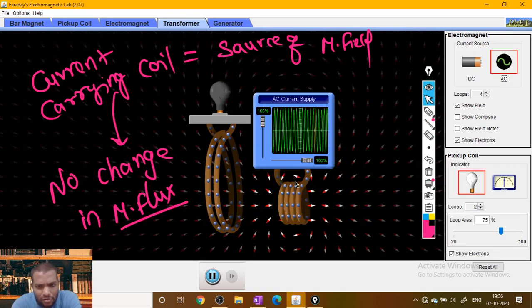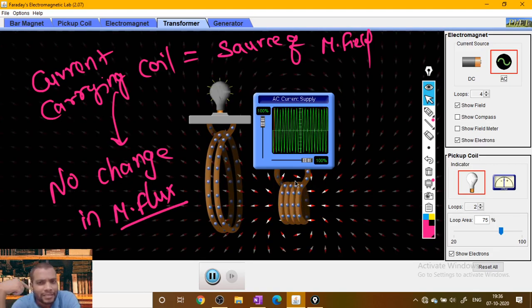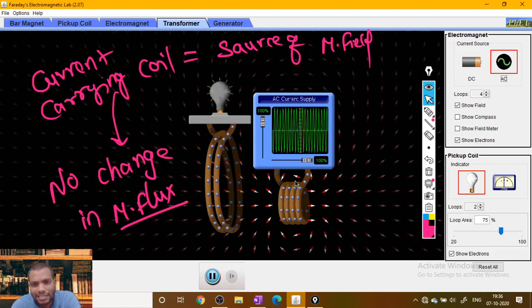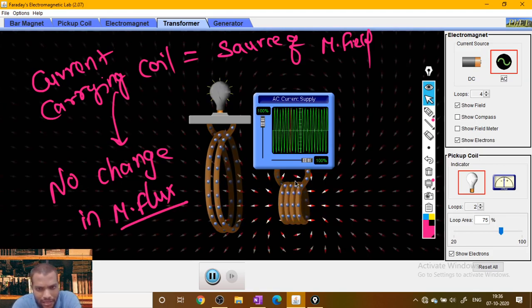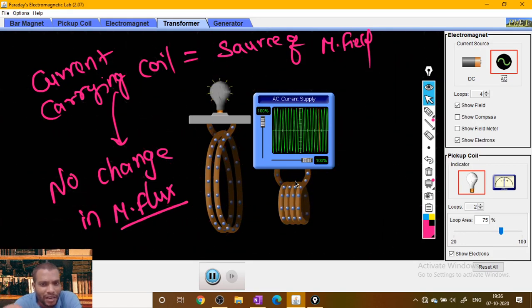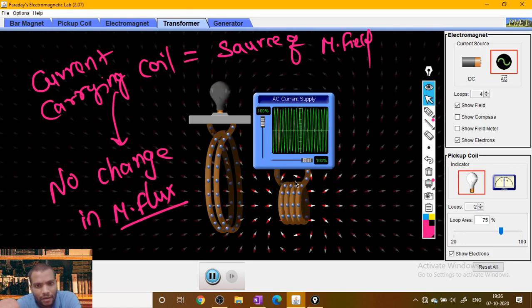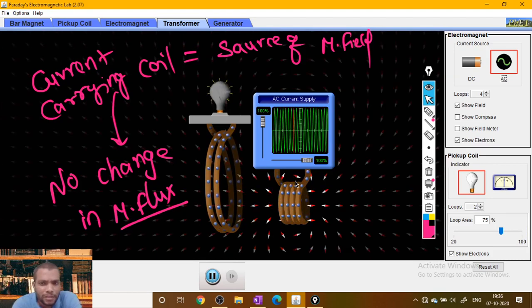Now if that alternating source is connected to a current carrying coil, that obviously causes a change in the direction of current in the coil first. That causes a change in the magnetic field lines. Here there is no mechanical motion, there is no mechanical operation of a switch.